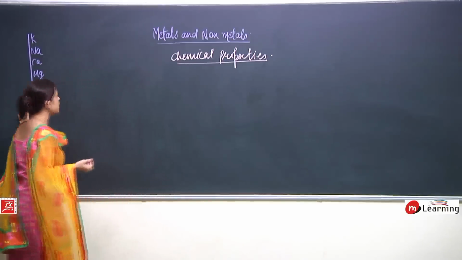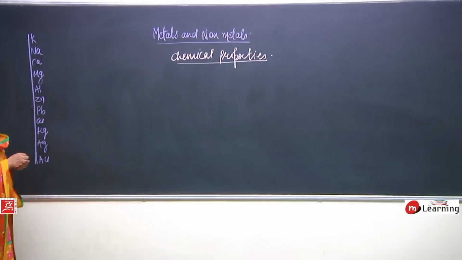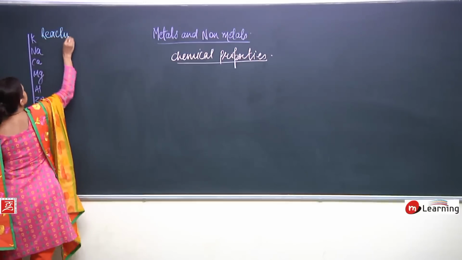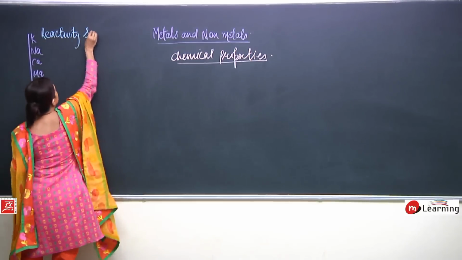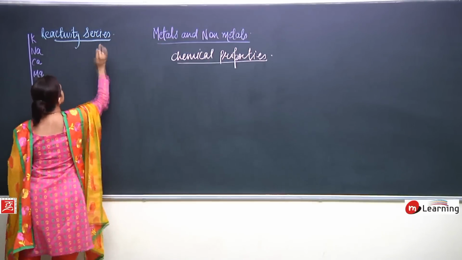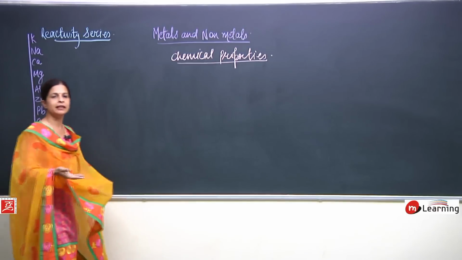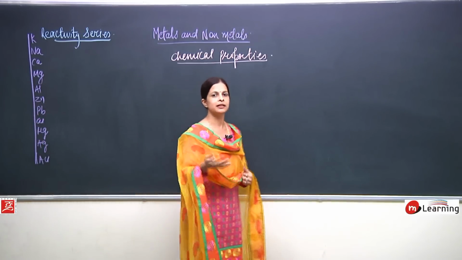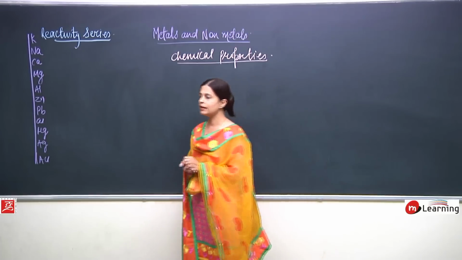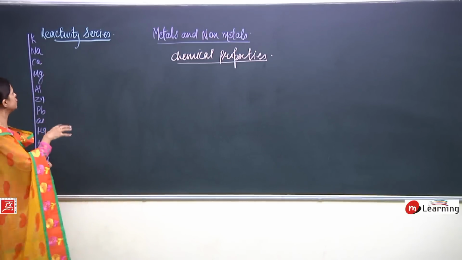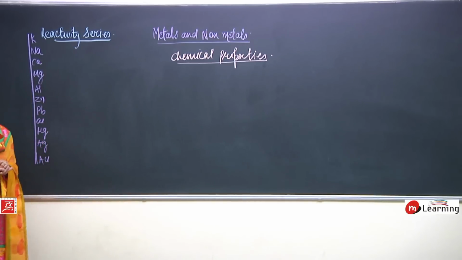As you can all see, I have written something on the blackboard. This is known as the reactivity series. What is the meaning of this? Every metal and every non-metal has certain chemical characteristics. They react, they combine, but there is a certain pattern, because science works upon certain laws. It cannot be that sometimes it is reacting and sometimes it is not.